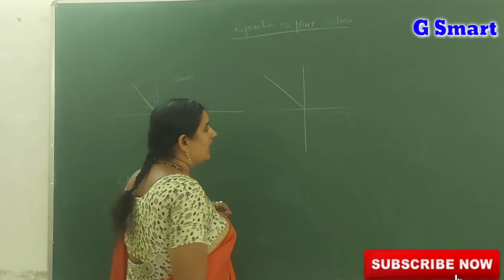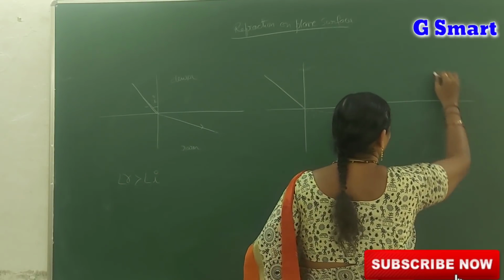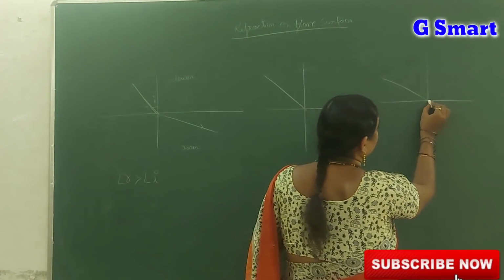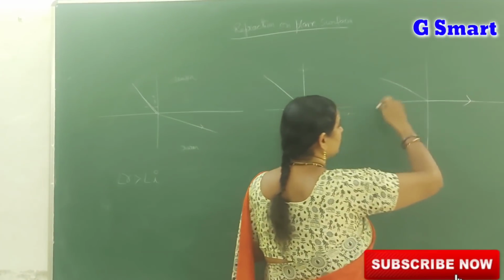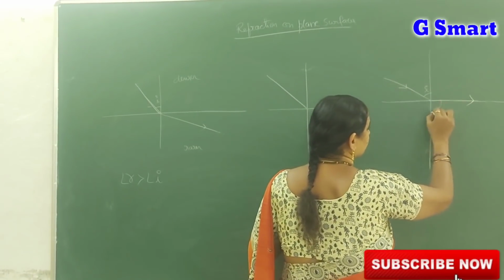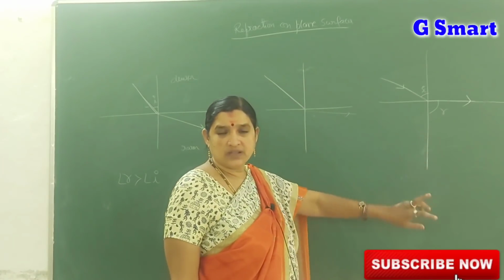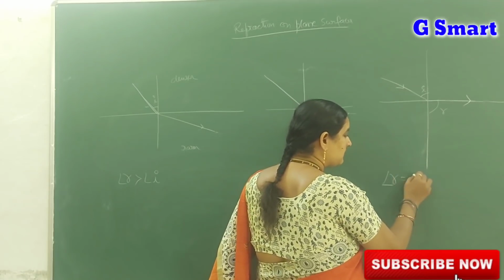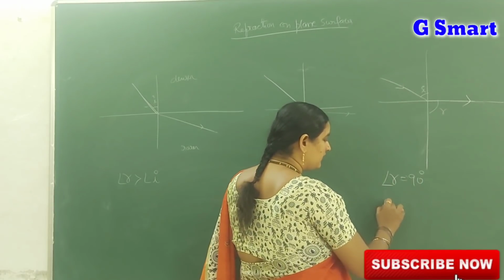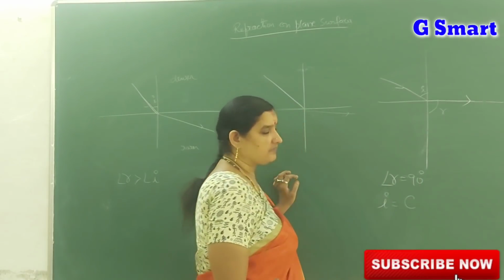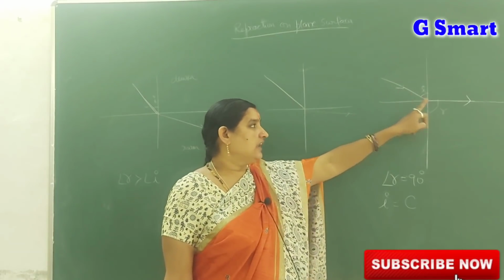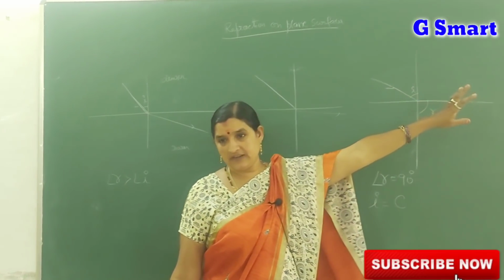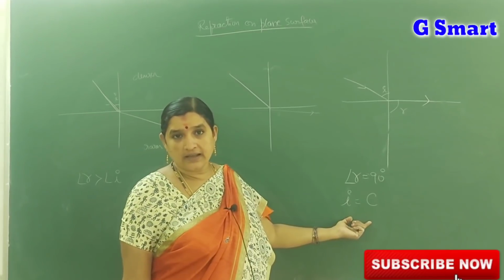Again, at a particular angle of incidence, what happens? The refractive ray passes through the interface. At which angle of incidence does angle R become 90 degrees? That angle of incidence is called the critical angle. At the angle of incidence where the refractive angle becomes 90 degrees, meaning the refractive ray passes through the interface, that angle is called the critical angle.